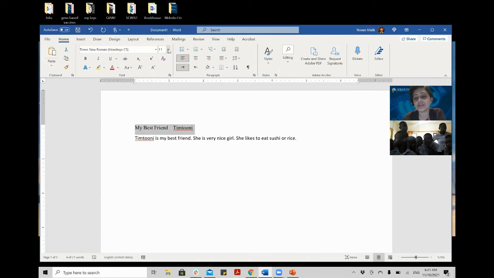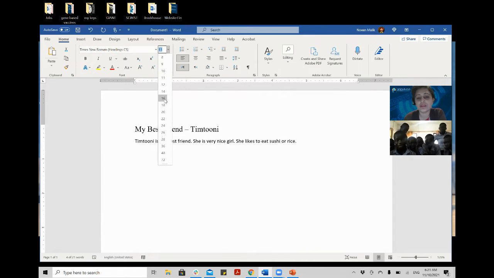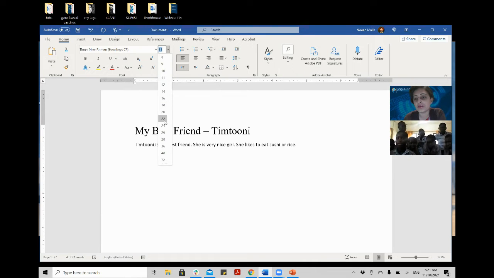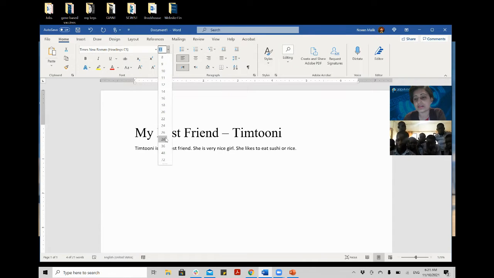Now I can even change the size. Maybe I can make it bigger. It is 11 right now. So let's make it 14. You see, the more I am going down, the more the size is increasing, right?